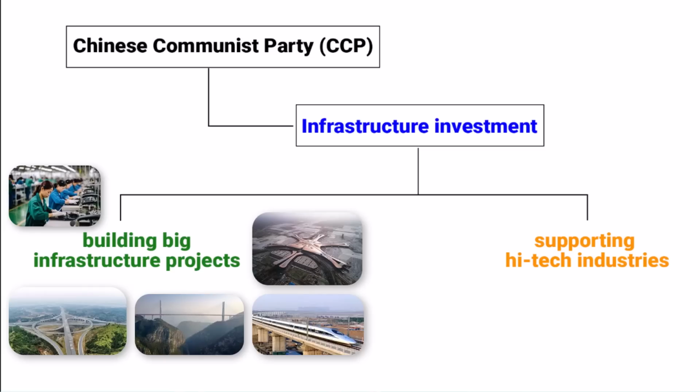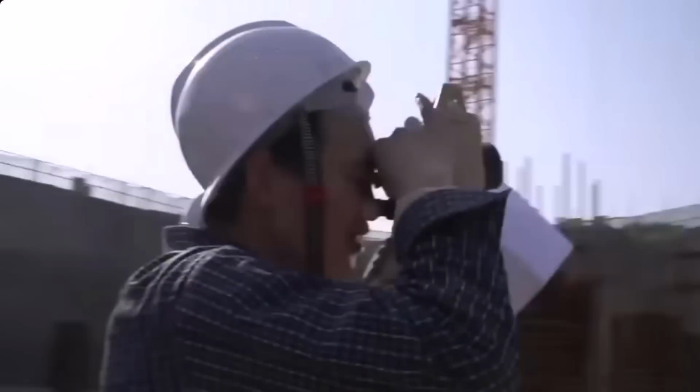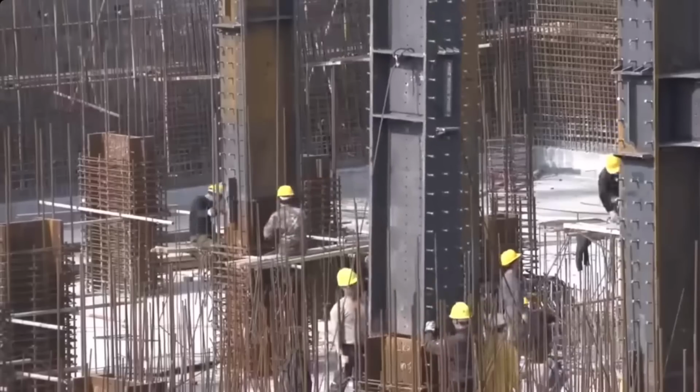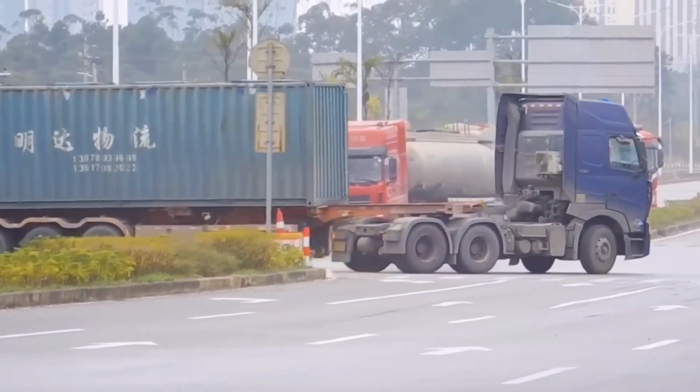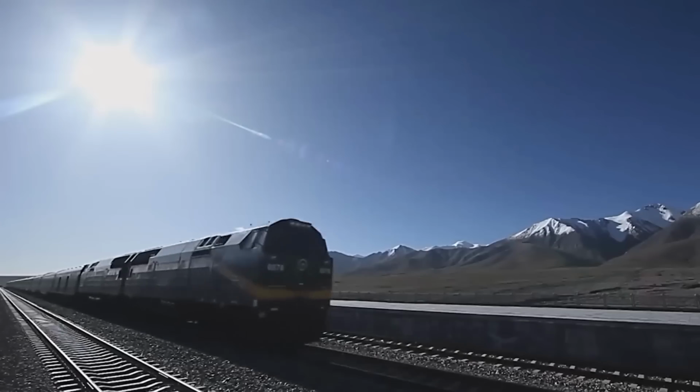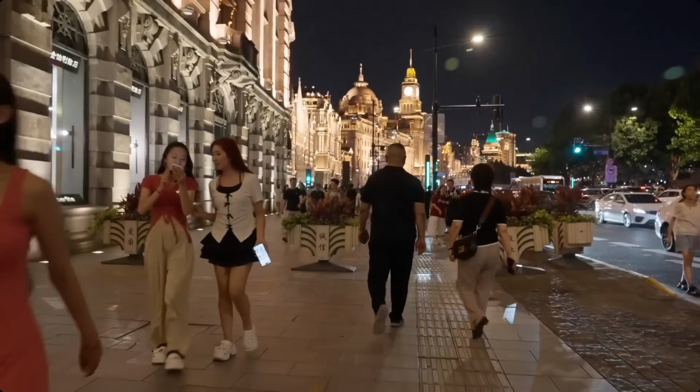So whenever any government spends a lot of money on infrastructure projects, it serves two main things. These projects need a lot of workers, so it helps people get jobs. And then better infrastructure makes it easier for businesses to transport goods and for people to travel, which helps the economy at the ground level to grow. This is something even the Indian government is doing.